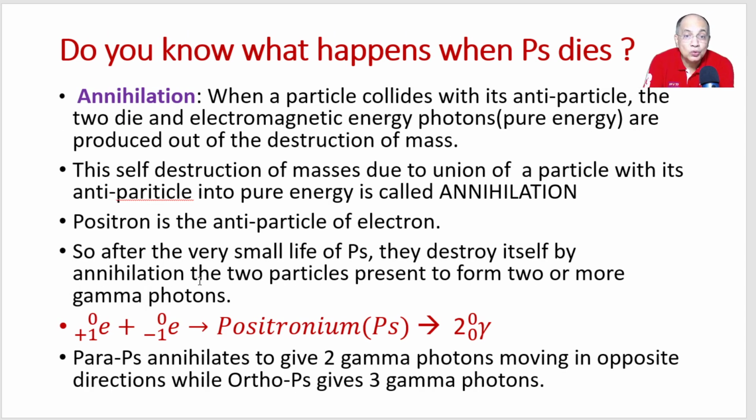Now, do you know what happens when positronium dies? I have already told you in advance. Let me read out. Annihilation: when a particle collides with its antiparticle, the two die, and pure electromagnetic energy, photons or pure energy, are produced out of the destruction of mass. This self-destruction of masses due to union of a particle with its antiparticle into pure energy is called annihilation.